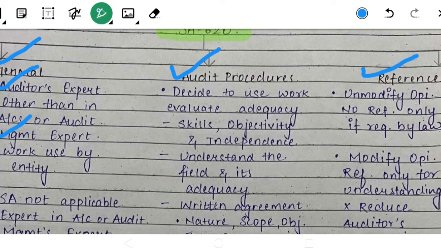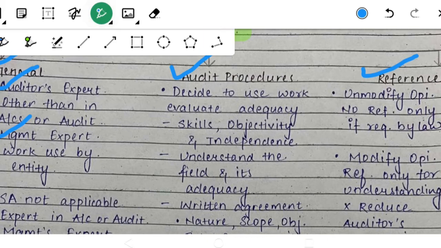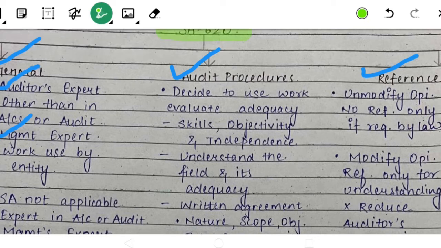As in accounting and auditing, the auditor himself is the expert. So other than the expert in accounting or auditing, and management expert is the expert who has been hired by the management and is working for the entity, and the auditor's expert is being hired by the auditor and working for the auditor, and that expert may be the internal expert or maybe the external expert of the auditor. What does internal expert mean?